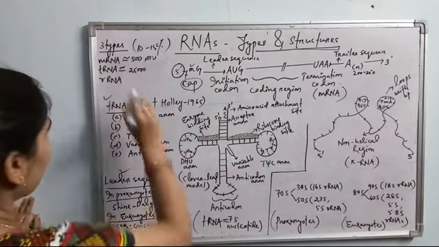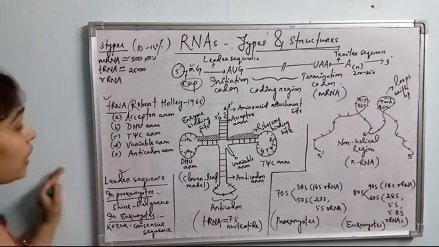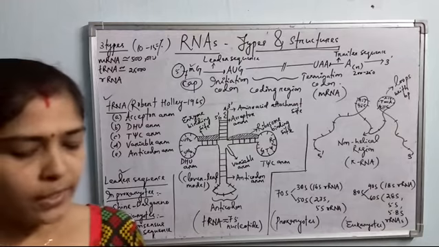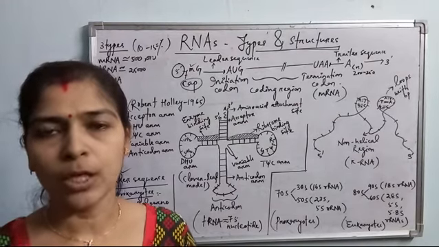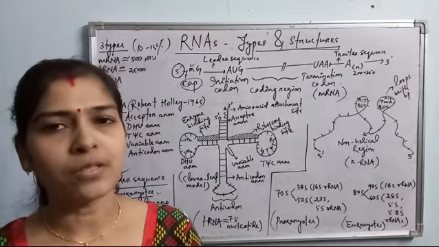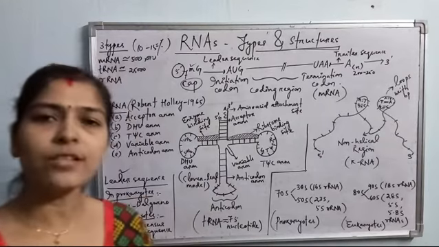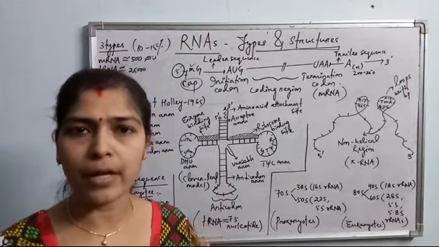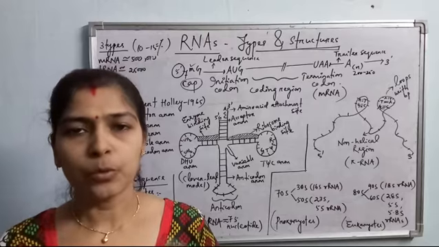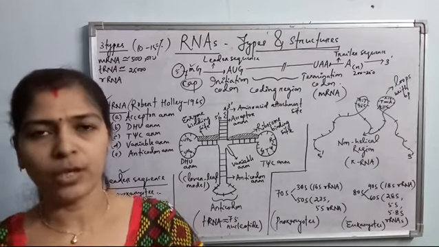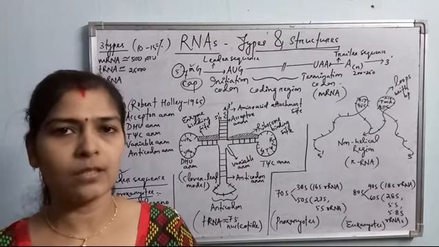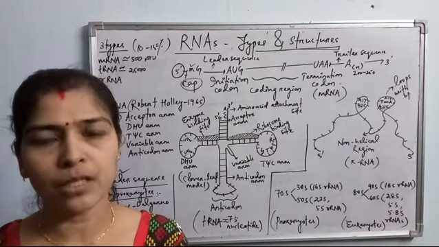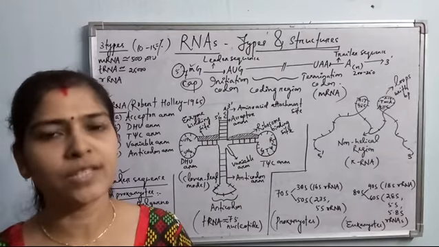Now come to the tRNA molecule. tRNA is the second type of RNA molecule, and why is it called T? Because of transfer. Its role is to transfer the amino acids from the cytoplasm to the ribosome, as the ribosome is the protein synthetic site. These tRNAs are also known as adapter molecules because, as per the codon sequence of mRNA, they bring amino acids one after another to the ribosomal subunit, the protein synthetic site.